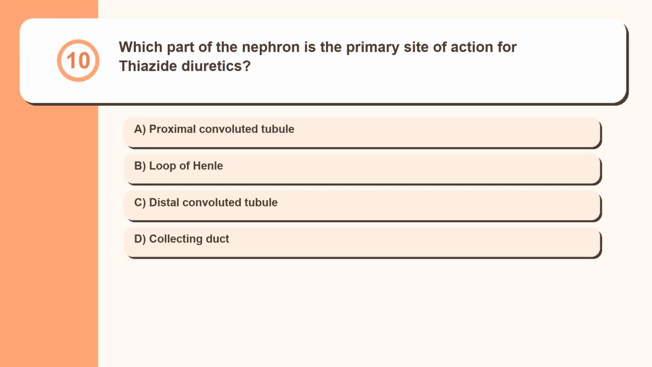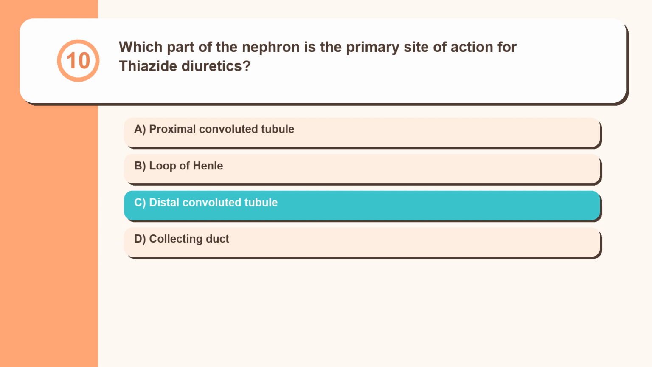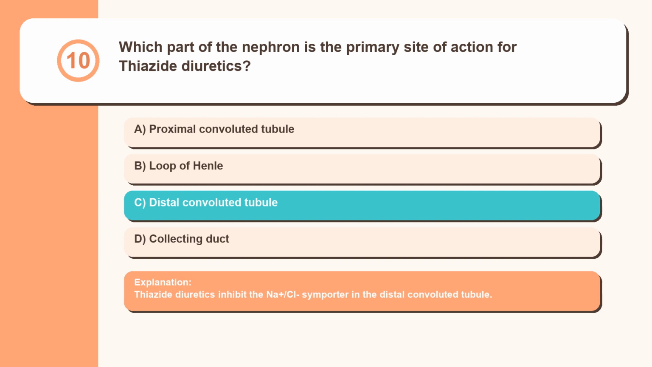Question 10. Which part of the nephron is the primary site of action for thiazide diuretics? Proximal convoluted tubule, loop of Henle, distal convoluted tubule, collecting duct. Thiazide diuretics inhibit the Na+/Cl- symporter in the distal convoluted tubule.